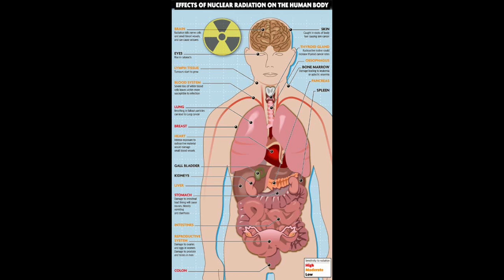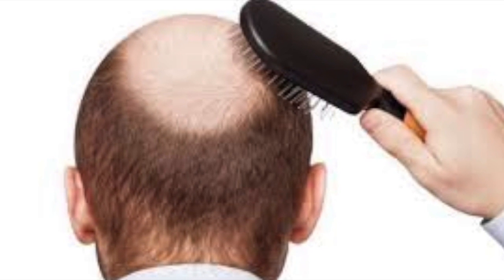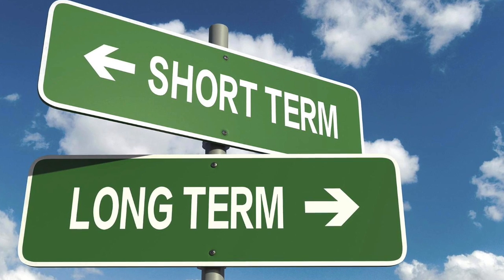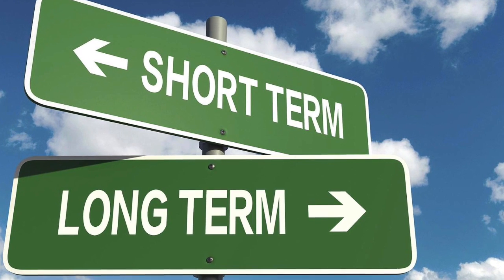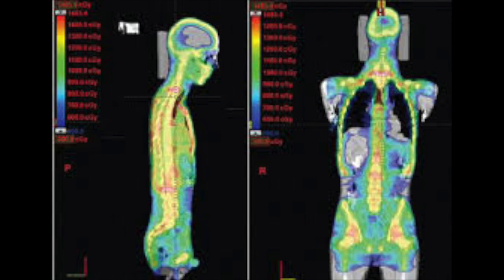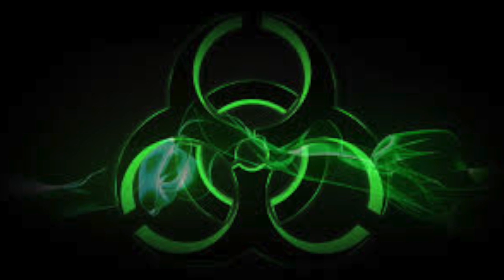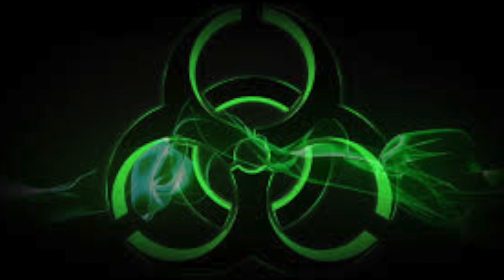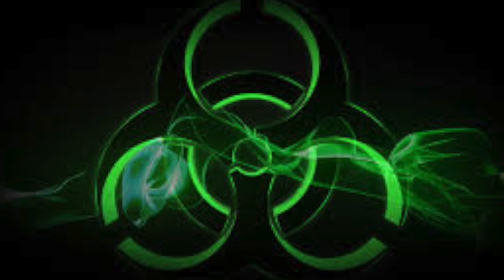The effects of radiation on human beings depend on how much radiation the human has been exposed to. The effects are both immediate and long-term. Radiation can cause hair loss. This is an example of a short-term effect. Short-term effects usually mean humans were exposed to less radiation. An example of long-term radiation effects would be cancer or leukemia. This is caused when a human experiences long-term or large amounts of radiation.